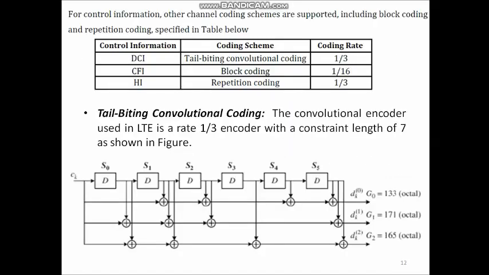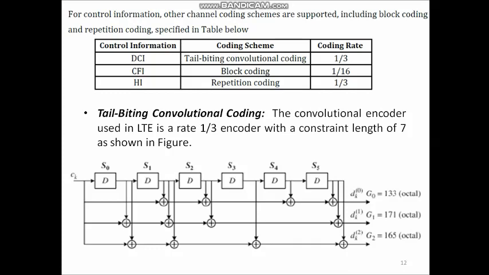Next, for control information, other channel coding schemes are also supported. As you can see in the table here, we can use three different types of coding technique for control information. For DCI, that means downlink control information, we use tail biting convolutional coding with code rate of 1/3.